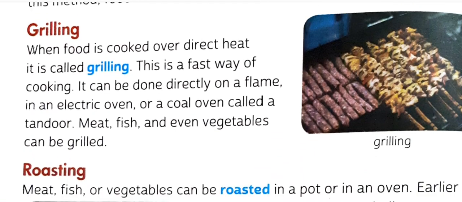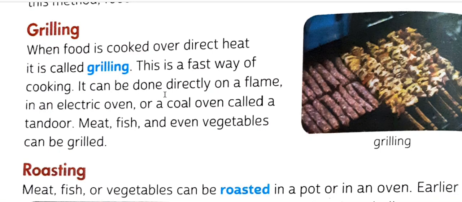Come to the next point, grilling. Grilling is when food is cooked over direct heat. You have seen this in the market, and if your mother has a microwave oven, you can see this process there. It is a fast way of cooking food, because when the material goes directly to the fire, it cooks very quickly.